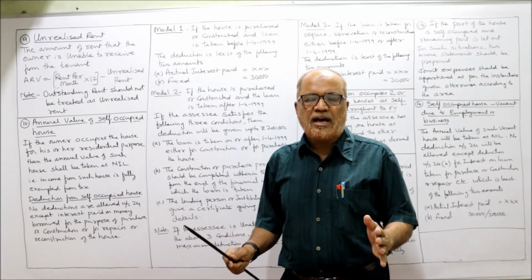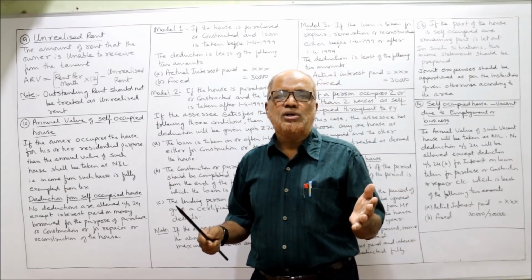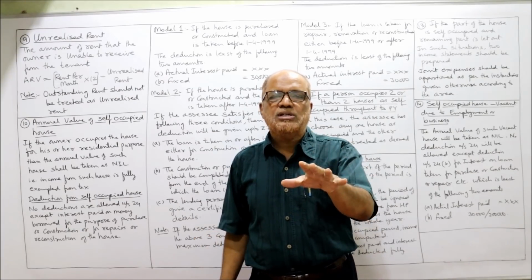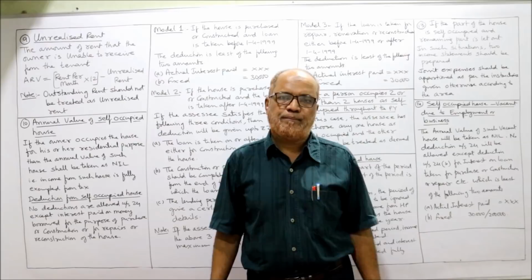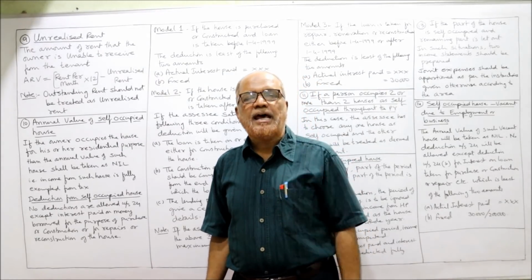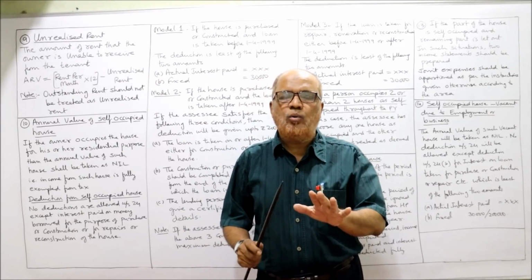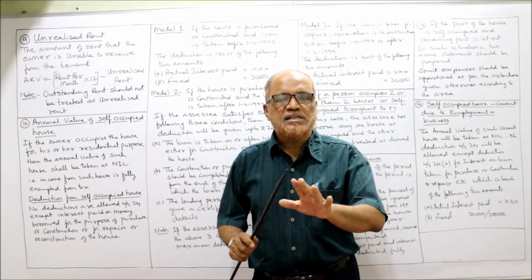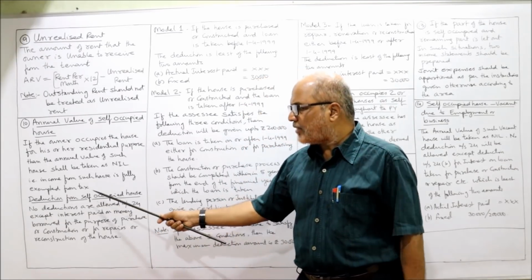If an assessee has not let out the house, not derived any benefit from the house, but the house is used for self-residence, in that case, the Income Tax Act says the annual value will be nil. The annual value will be nil. That means it is exempted from tax.